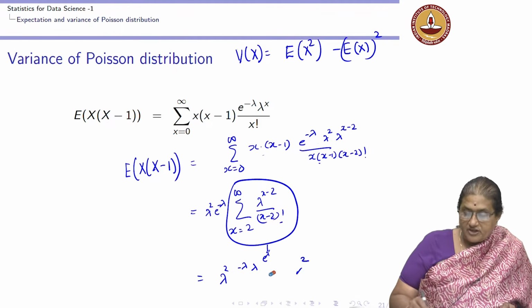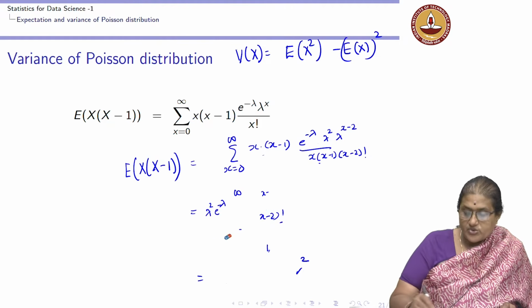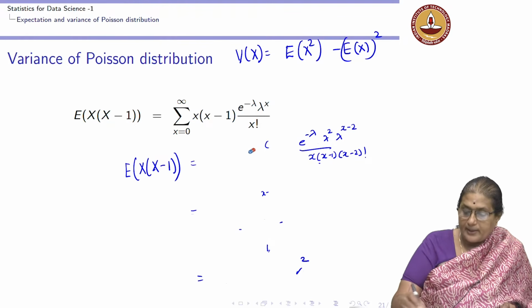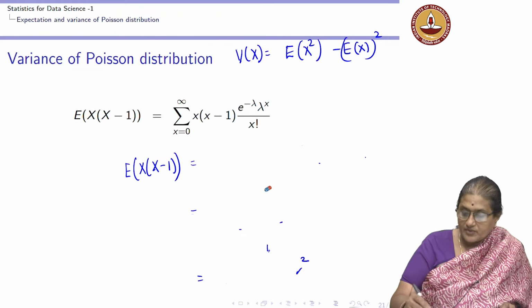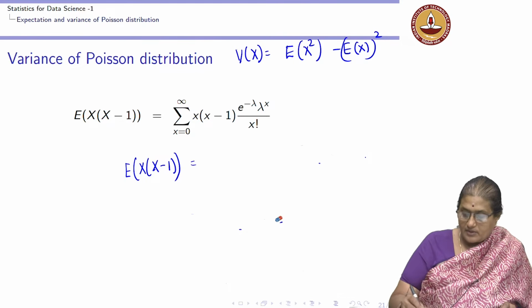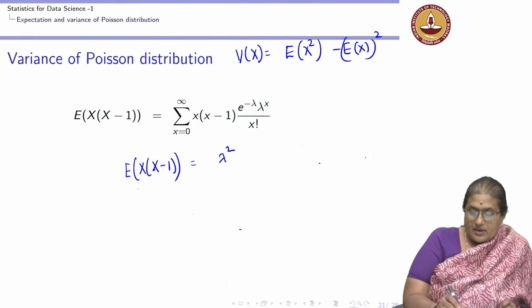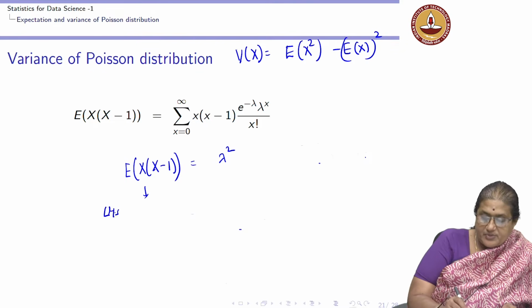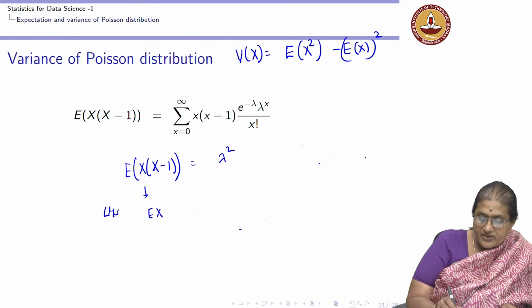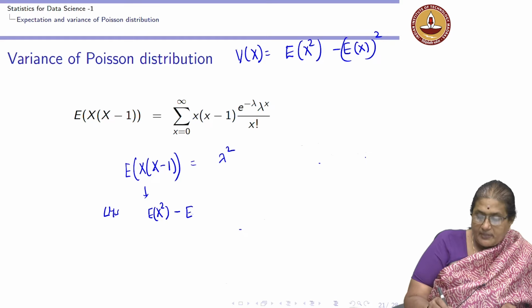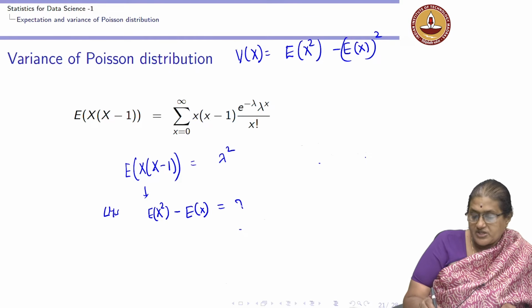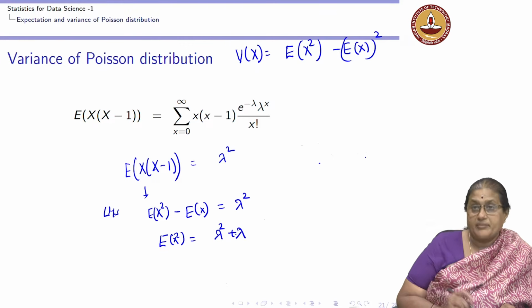If the expectation of x into x minus 1 is lambda square, the left hand side tells me that the expectation of x into x minus 1 is the expectation of x square minus the expectation of x, which is equal to lambda square. I get that the expectation of x square is going to be lambda square plus lambda.